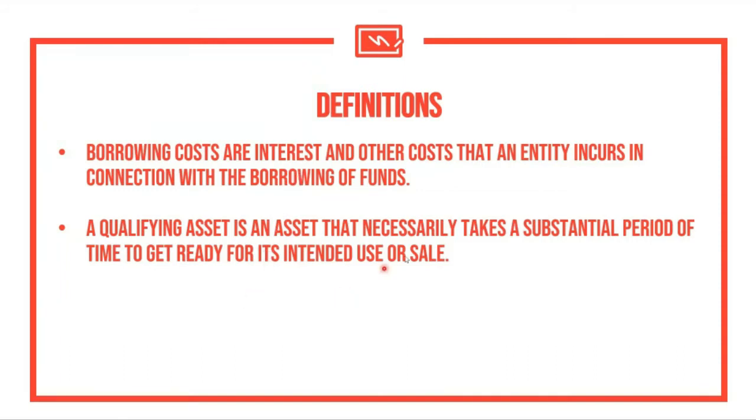Okay, next, a qualifying asset. Next item in our definition, a qualifying asset pertains to an asset that necessarily takes a substantial period of time to get ready for its intended use or sale. When you talk about a qualifying asset, the minimum is around 1 year. So for as long as it will take at least 1 year or one period before it can be finished, then it is considered to be a qualifying asset.